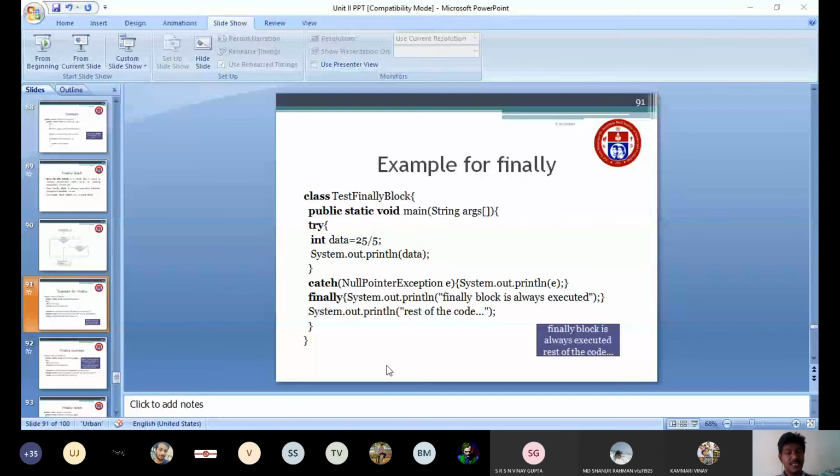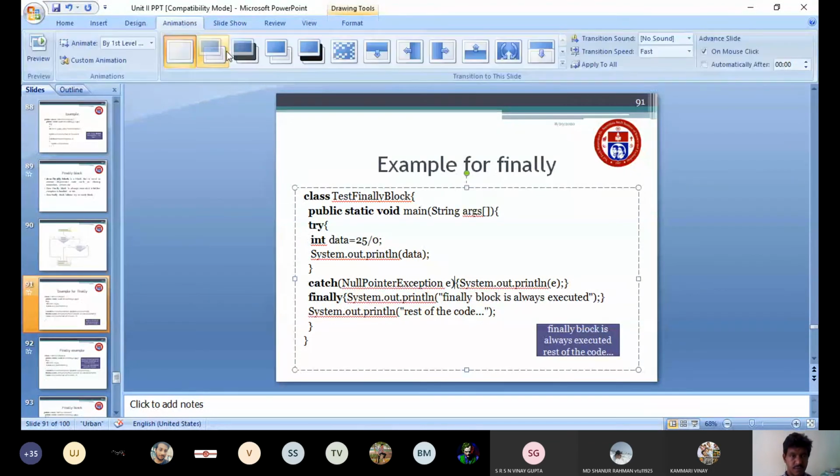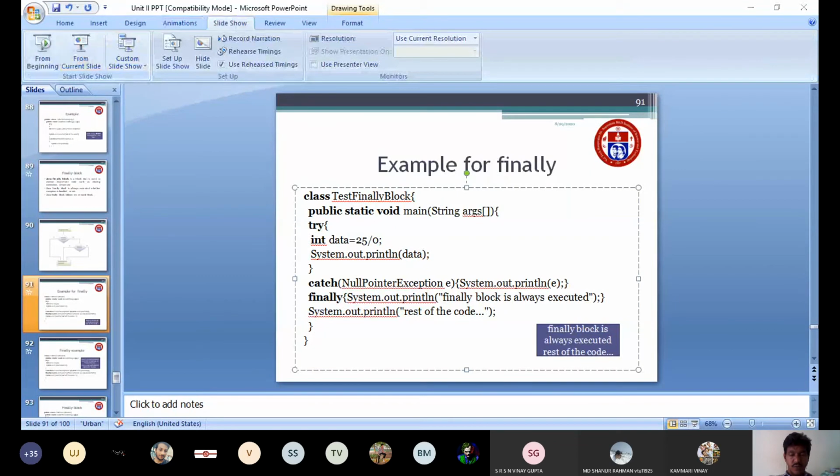In case I have 0 instead, assume that, can you tell what the output is now?